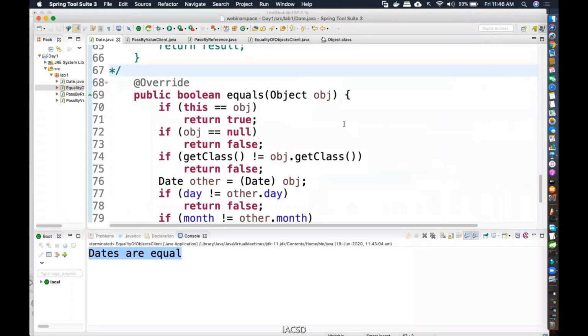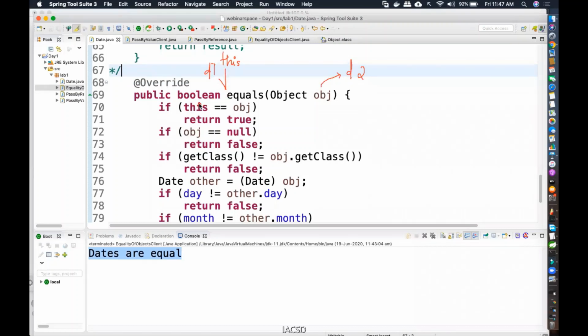I'll just write here itself. So tell me, what is the passed value? This is D2. The passed value is D2. Now, who called equals? D1. D1 called equals. D1 is the calling object. So the object that is pointed to by D1 is the same one that this is pointing to. This points to the current object, the invoking object. Who invoked equals? D1. So this points to D1 itself.